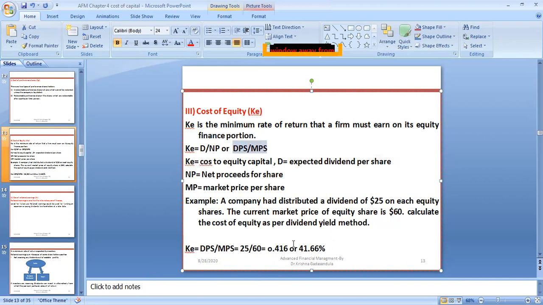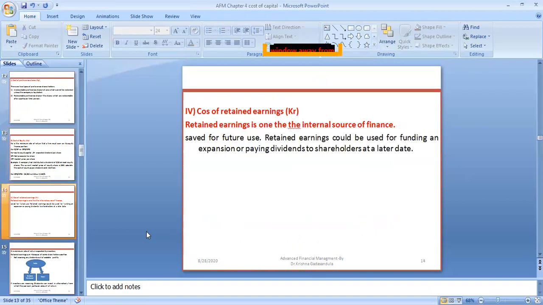DPS, dividend per share, how much have they given? 25. Market price per share, how much? 60. So 25 by 60 is 0.416, or 41.66%. So that is how much the dividend is costing you as per the market price of the company. The cost of equity is 41.66%, that much cost you are paying to the equity shareholders.